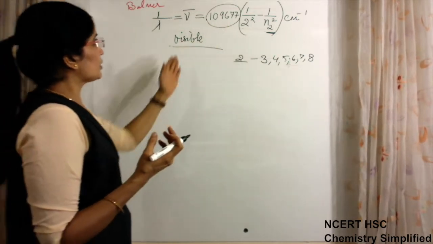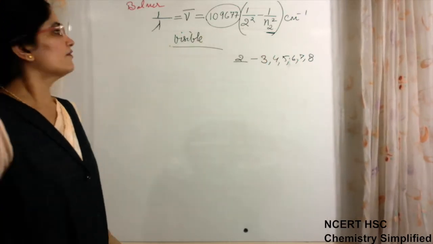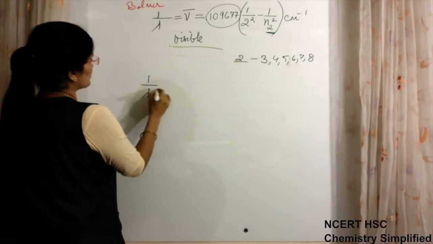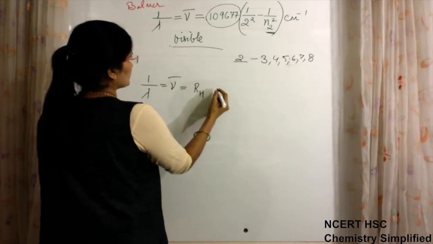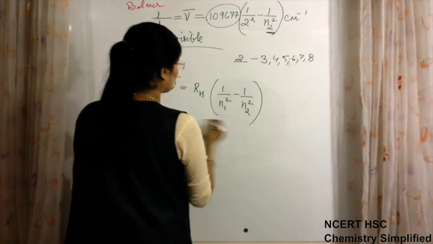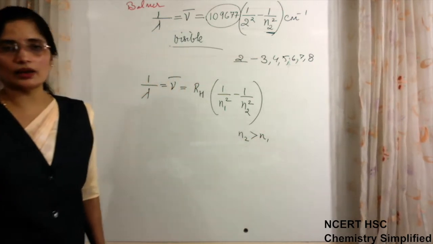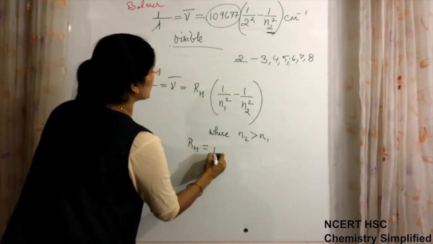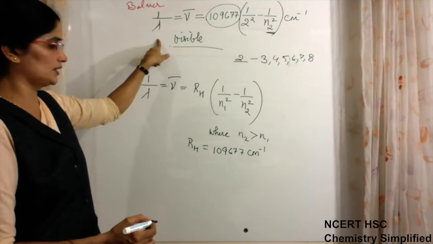Because this formula was not generalized and was meant only for the Balmer series, later Rydberg modified the formula to 1 by lambda equal to RH into (1 upon n1 square minus 1 upon n2 square), where n2 is always greater than n1, and RH is equal to 109677 centimeter inverse, because it is 1 upon lambda.